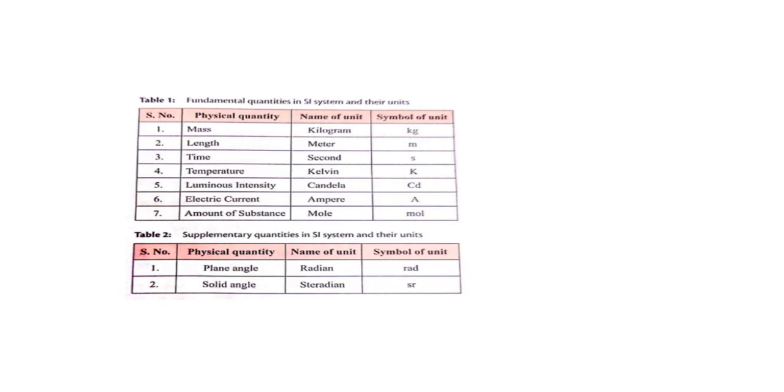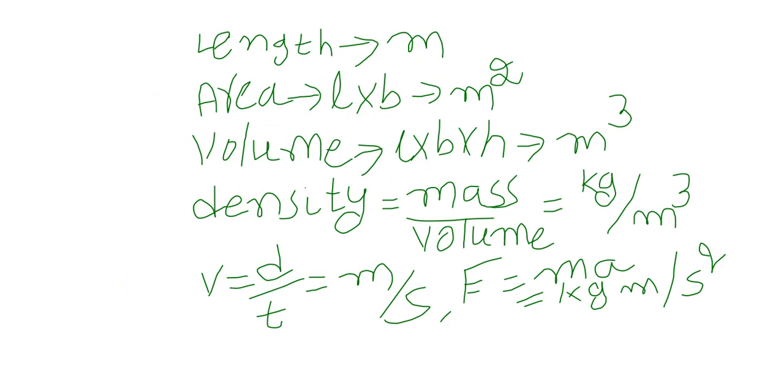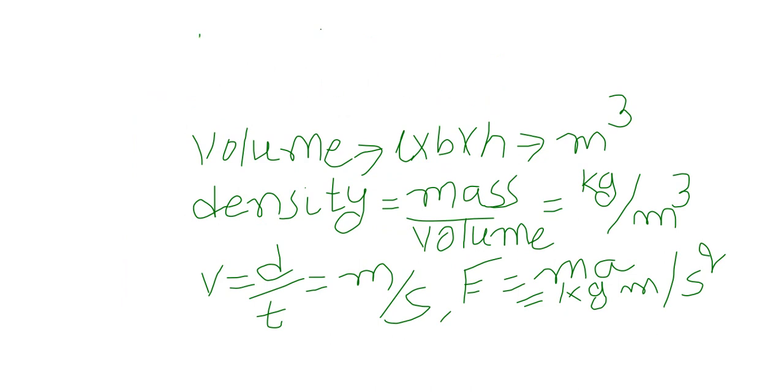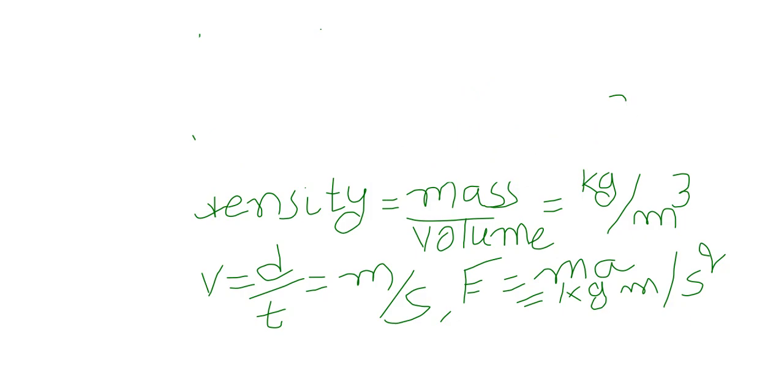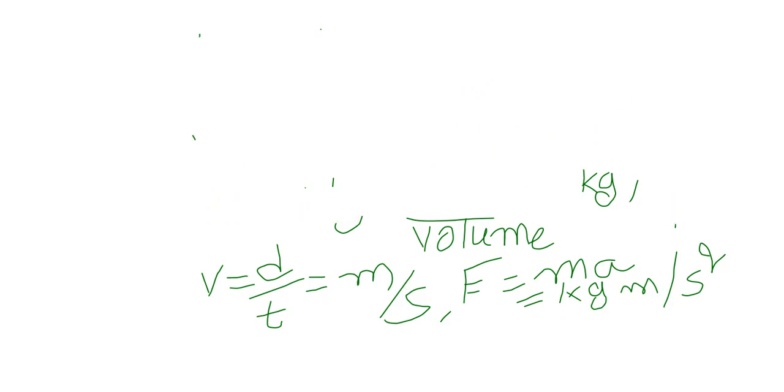So, why do we call these 7 fundamental quantities? With the help of these 7 physical quantities, we have the ability to calculate the unit of any physical quantity. That can be shown as here. So these seven are called fundamental quantities. Among these, the most important one is length. Length is the most important physical quantity.